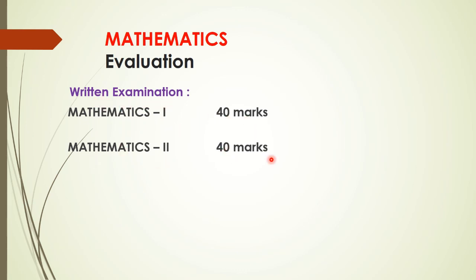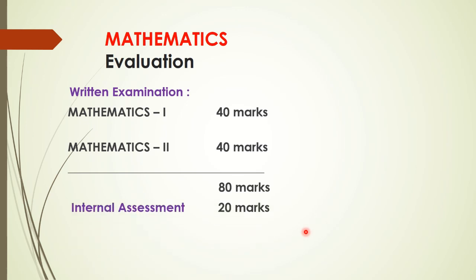So written examination will be of 80 marks. And internal assessment will be there of 20 marks. So in this way the total marks are 100. 80 written examination and 20 internal assessment. So 80 plus 20, 100 marks are there for mathematics. Now let us go further.